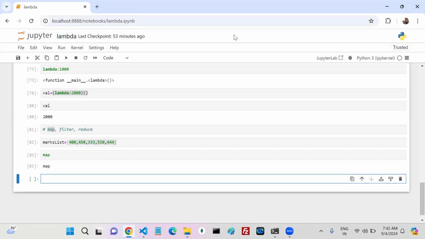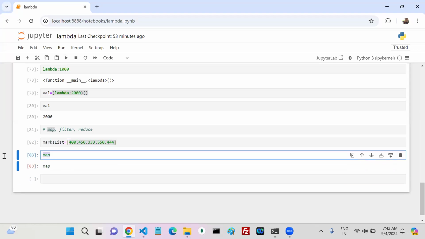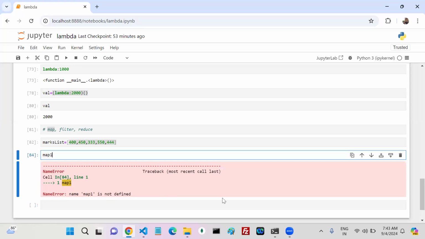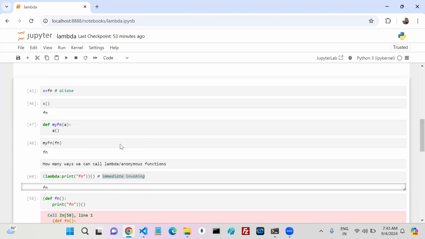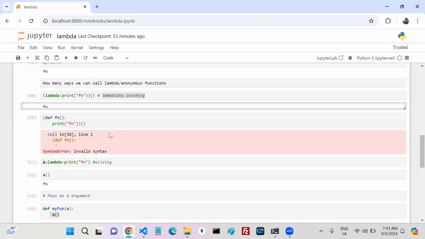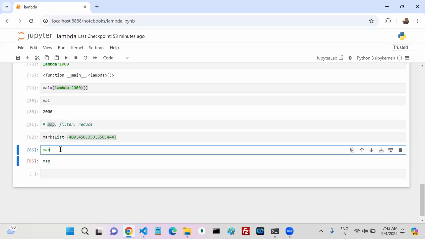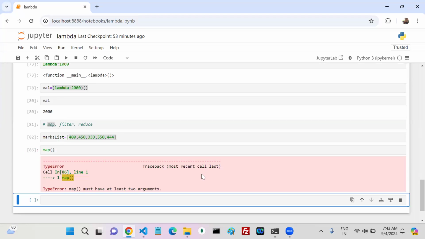See this, the map method. It is what, predefined or user defined? See, you didn't define it anywhere, right? If you did not define it but still do not get an error, it means somebody defined it. Who defined it? The Python people only defined it. That means map is a predefined member. Okay.